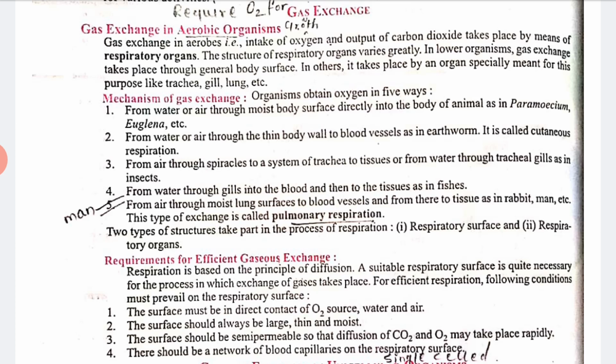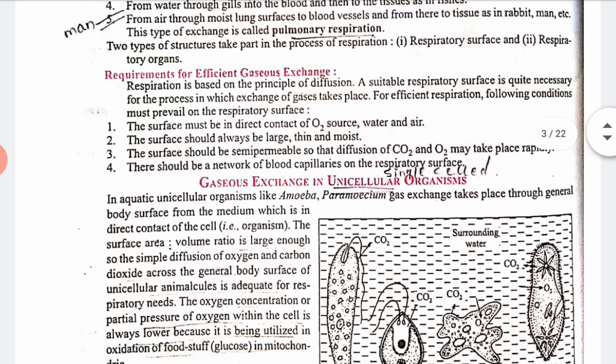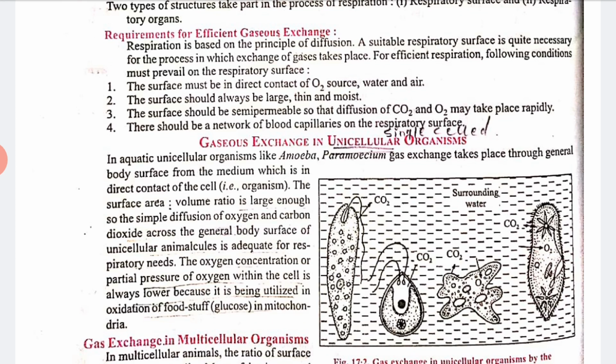Two types of structures take part in the process of respiration: respiratory surfaces and respiratory organs. For efficient gaseous exchange, the surface must be in direct contact with the O2 sources, that is, water and air. The surface should always be large, thin and moist. The surface should be semi-permeable so that diffusion of CO2 and O2 takes place rapidly, and there should be a network of blood capillaries on the respiratory surface. All these are the requirements.